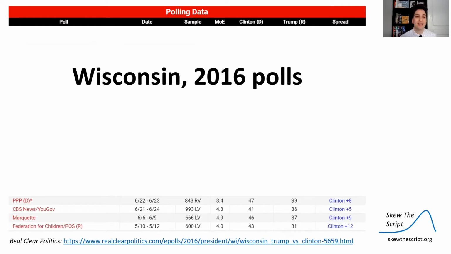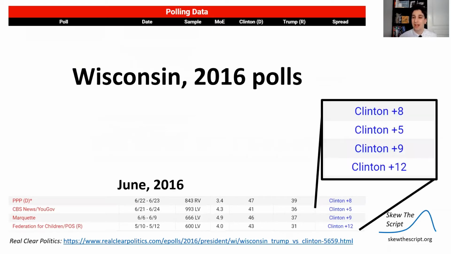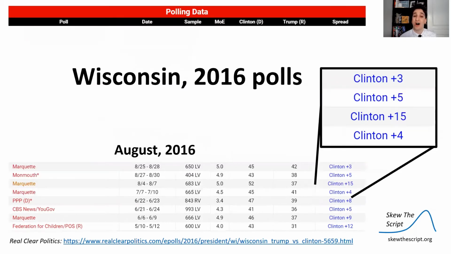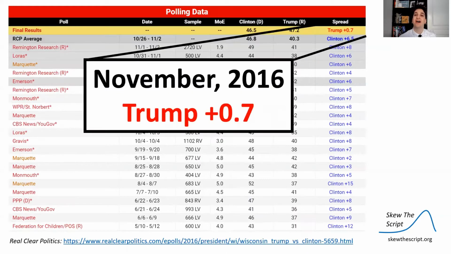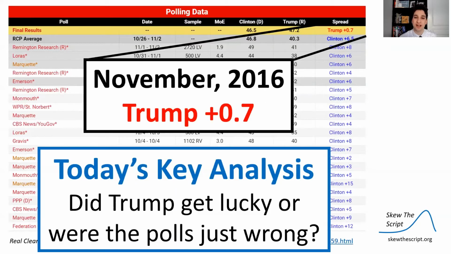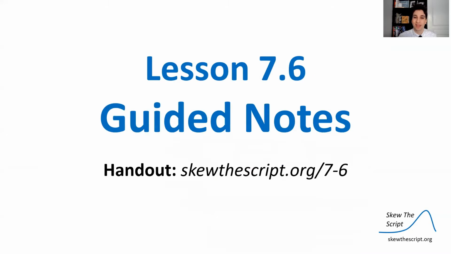In Wisconsin, they did many, many polls of the population, and they saw each time Clinton was up by a certain amount of points. This was in June 2016, in August 2016, and all the way through October 2016, you see Clinton up in every single poll. But then on election day in November that fall, Trump won the vote in Wisconsin. So today's key analysis will be, did Trump get lucky and by chance alone happen to get more votes than what the polls would show, or were the polls just plain wrong?